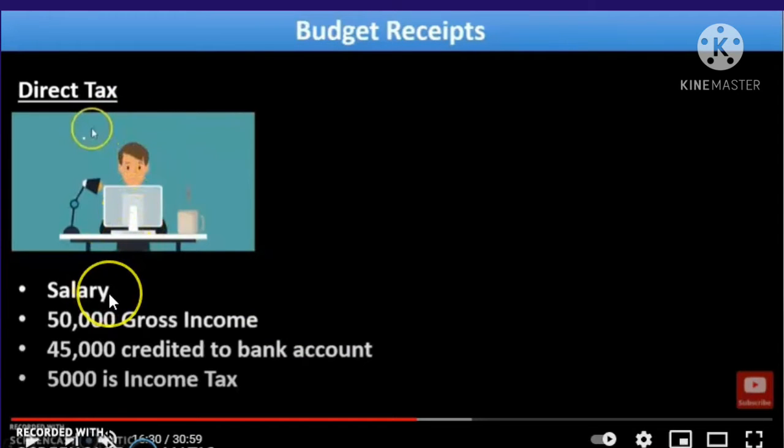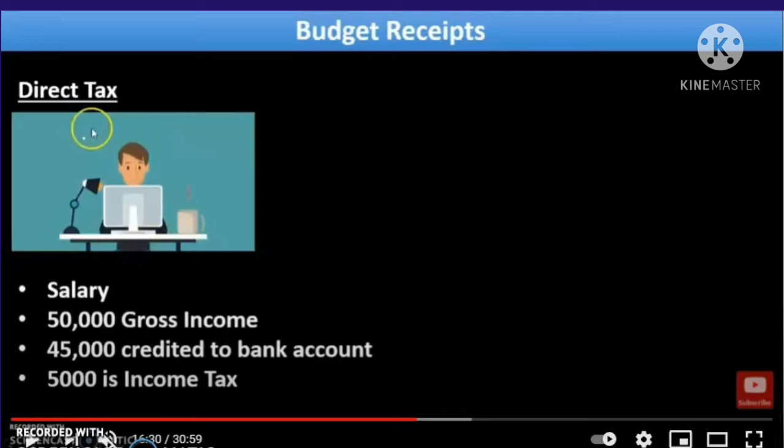For direct tax, we can explain with the example of these figures. For example, the salary of a government employee is 50,000 gross income. He is credited 45,000 to his bank account. Here 5,000 is deducted as income tax. So he has to pay income tax to the government amounting to 5,000. It is directly taken from the person's salary that he has to pay to the government.